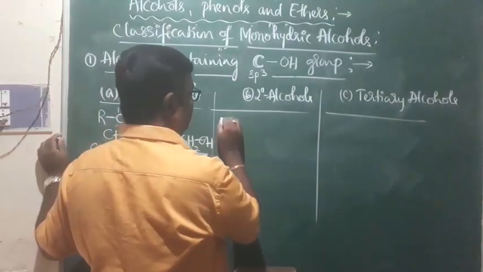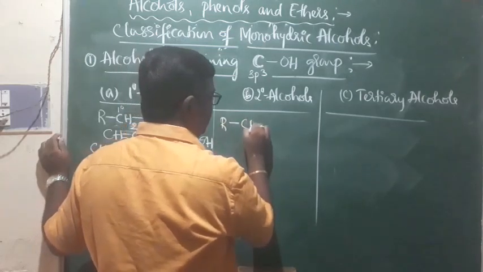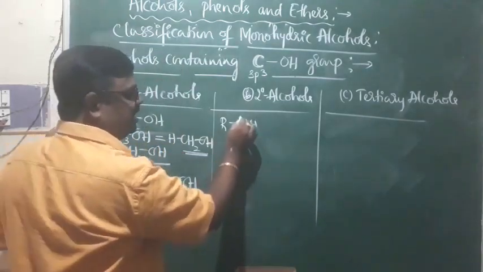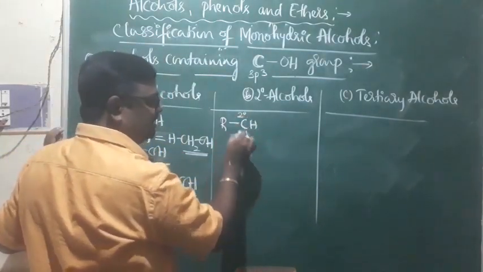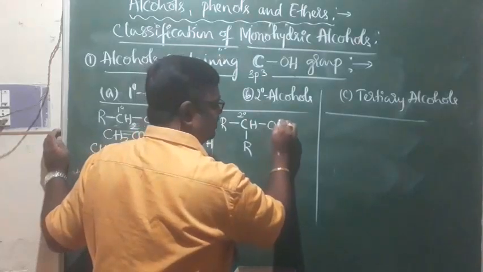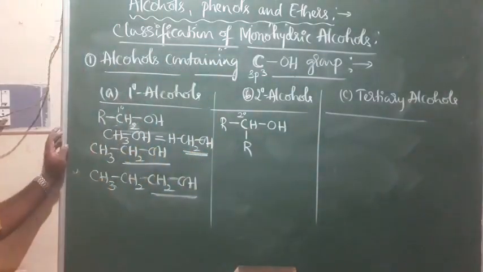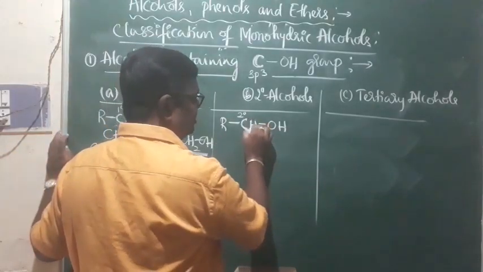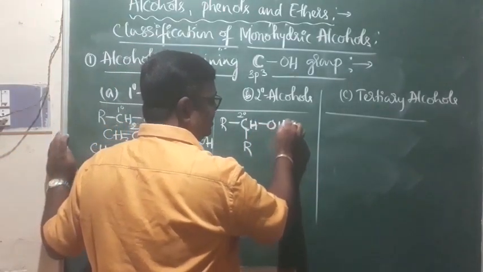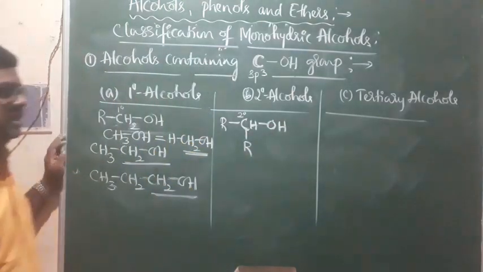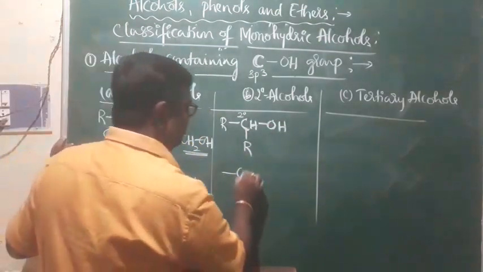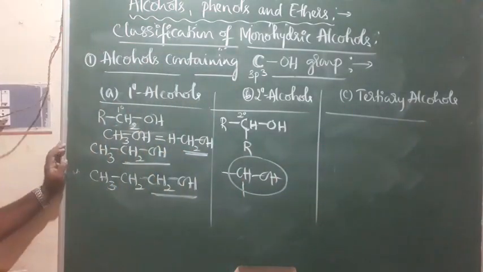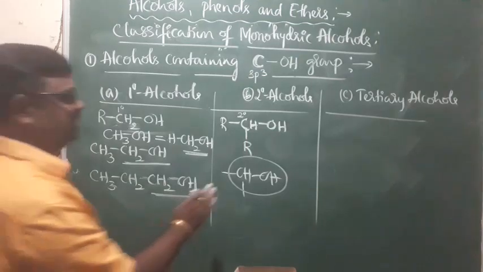Look at the secondary alcohols, where the OH group is directly attached to the secondary carbon. This is secondary carbon. I call it secondary carbon because this is a carbon directly attached to two other carbon atoms, and this is the OH. This is secondary alcohol. In the case of secondary alcohols, you will find this CHOH. This is the functional group found in secondary alcohols. In any compound, if you find CHOH like this, definitely it is a secondary alcohol. Yes, so that is secondary alcohol, right?